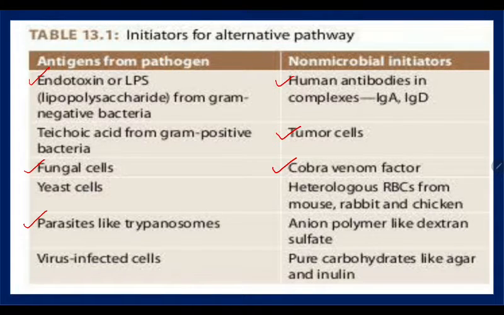Here we'll see the initiators of the alternate pathway. We know all the antigen antibody complexes are going to initiate classical, whereas in alternate it is endotoxin, fungus, parasites, especially trypanosomas, virus infected cells, IgA and IgD, tumor cells, and cobra venom. If a person is a victim of a cobra bite or snake bite, especially cobra, always think that the person could have initiated this alternate pathway. Next is endotoxin, which is most important: endotoxin, cobra, IgA, IgD, fungus, and trypanosoma.